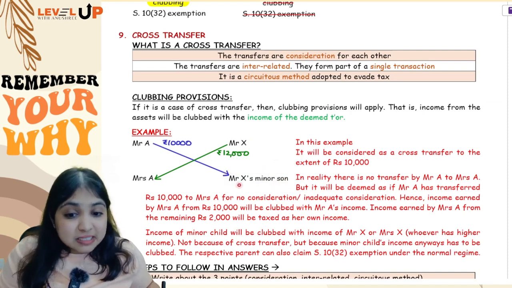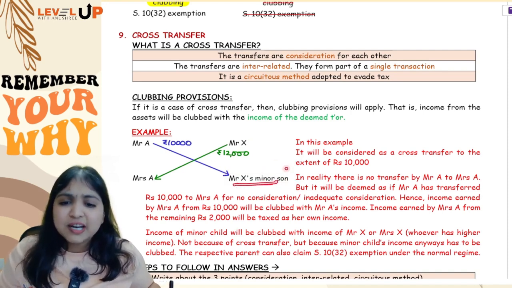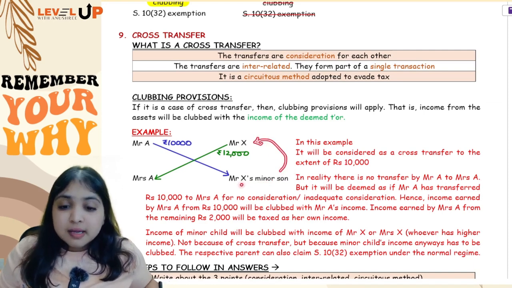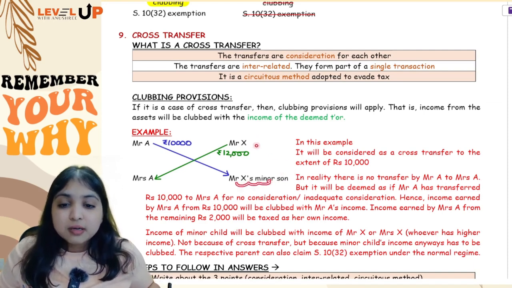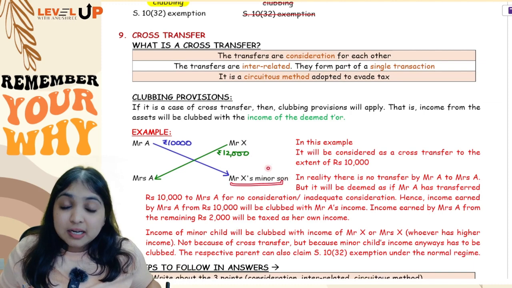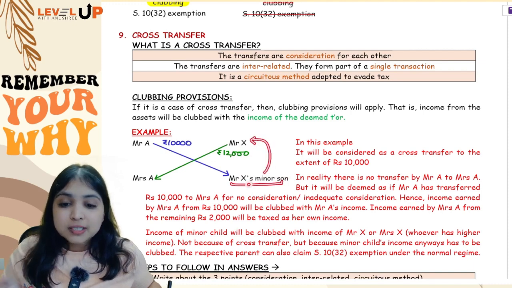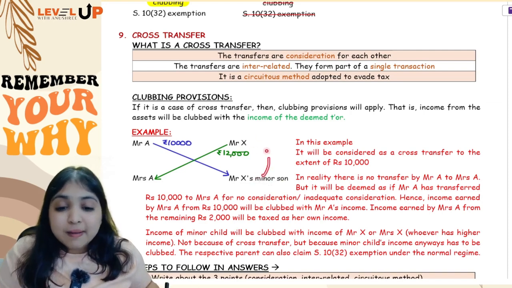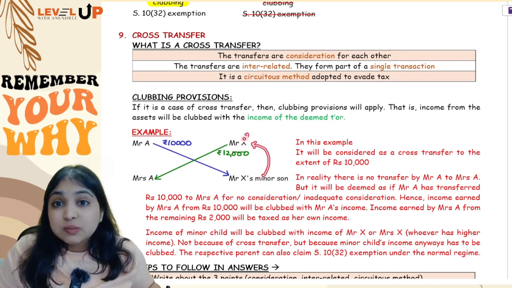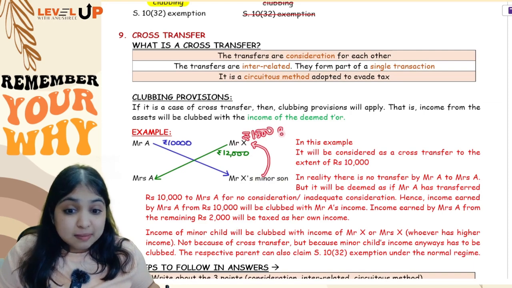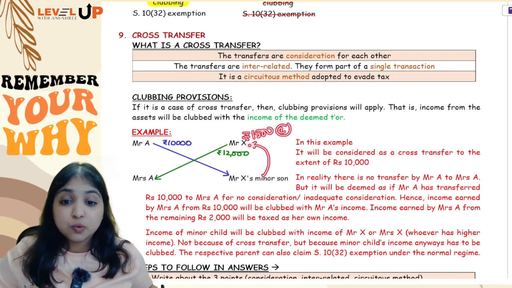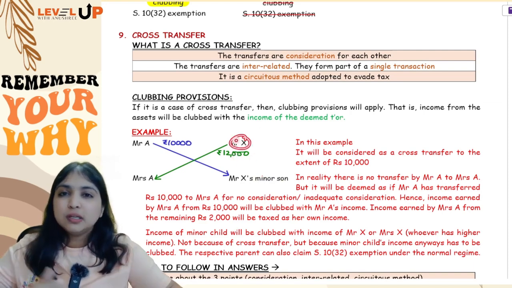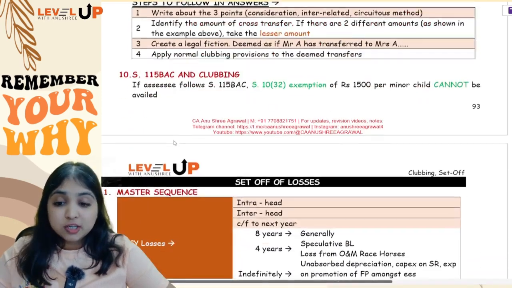So whether it is Mrs. X or Mr. X's minor child, income will anyways be clubbed. If it is X's minor child over here, income is going to be clubbed not because of transfer of asset. That is not the reason. If it is Mr. X's minor child, income will be clubbed with Mr. X because the minor child's income is anyways supposed to be clubbed. And of course, because the minor child's income is being clubbed, Mr. X will be able to enjoy the 1500 exemption under section 10(32) also, provided Mr. X is following the normal regime. Okay, this is about cross transfer.